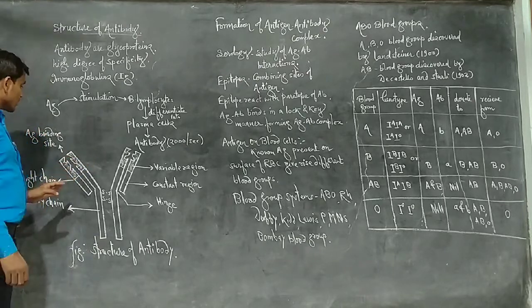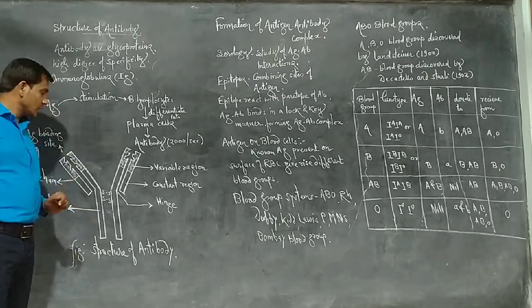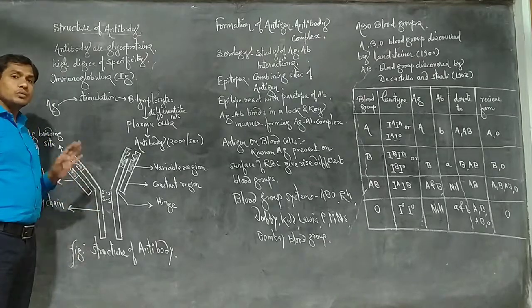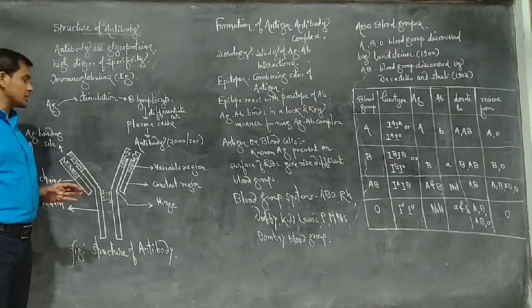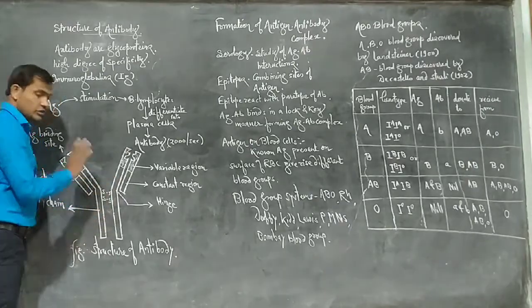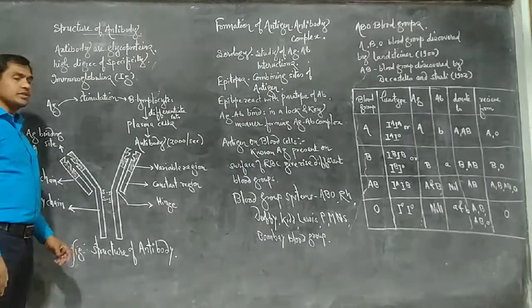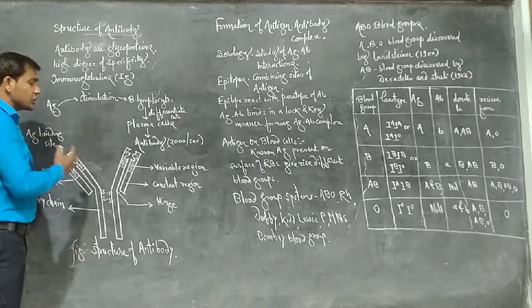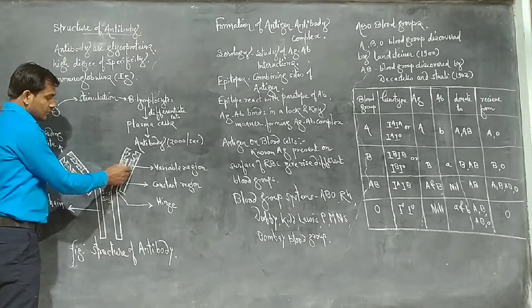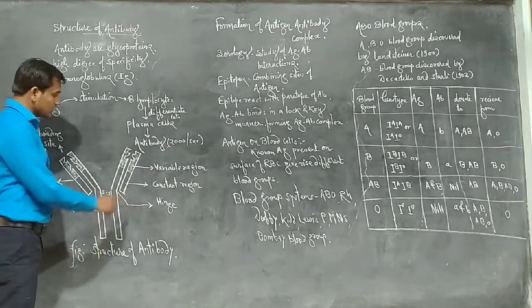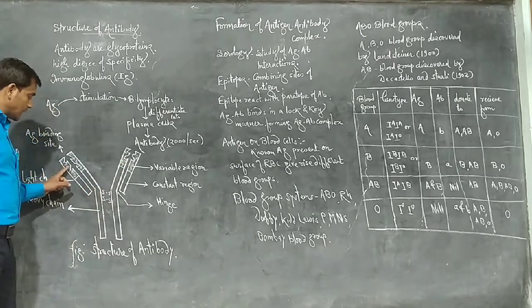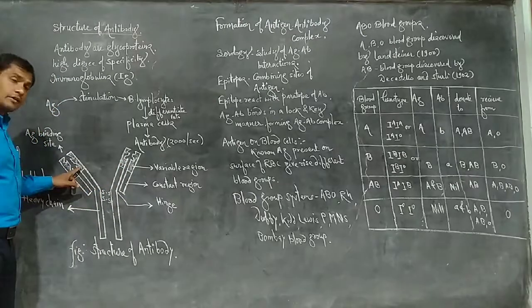Now see, this is the structure of the antibody molecule. The antibody molecule consists of two light chains and two heavy chains. Then each chain has two regions. This region is a variable region. This is the variable region of the light chain, and this is the variable region of the heavy chain.